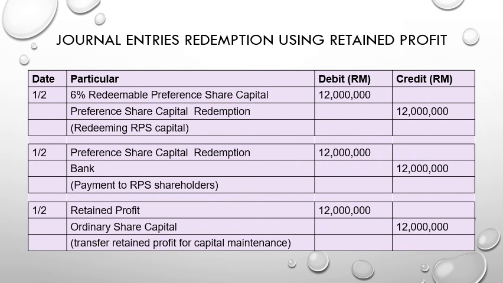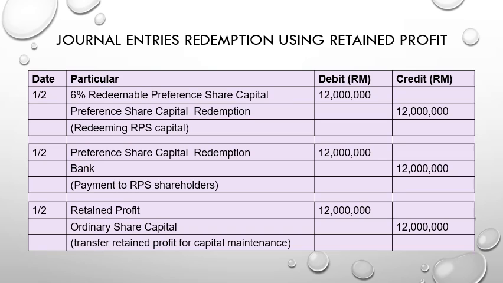So the journal entries for redemption using retained profit, again we are redeeming the redeemable preference share capital. So we debit the redeemable preference share capital and credit the preference share capital redemption account.